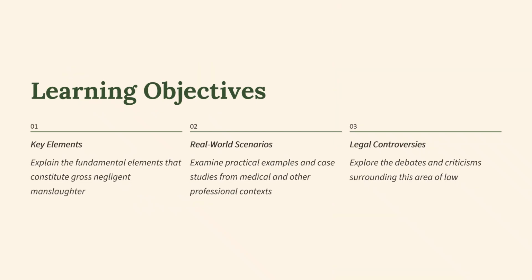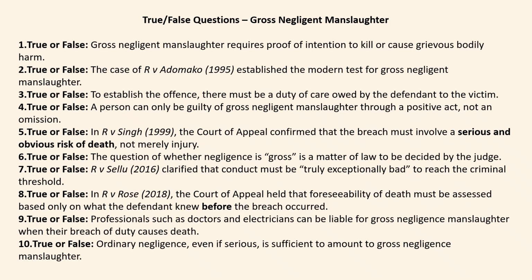So the learning objectives in this class are, one, to understand the key elements: explain the fundamental elements that constitute gross negligent manslaughter. Two, to understand real-world scenarios: examine practical examples and case studies from medical and other professional contexts. And also to understand some of the legal controversies: explore the debates and criticisms surrounding this area of law. As always in these criminal law classes, there's a set of true and false questions.